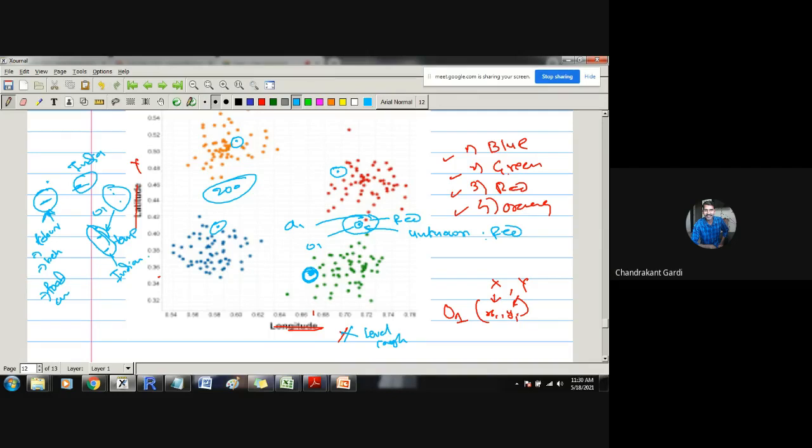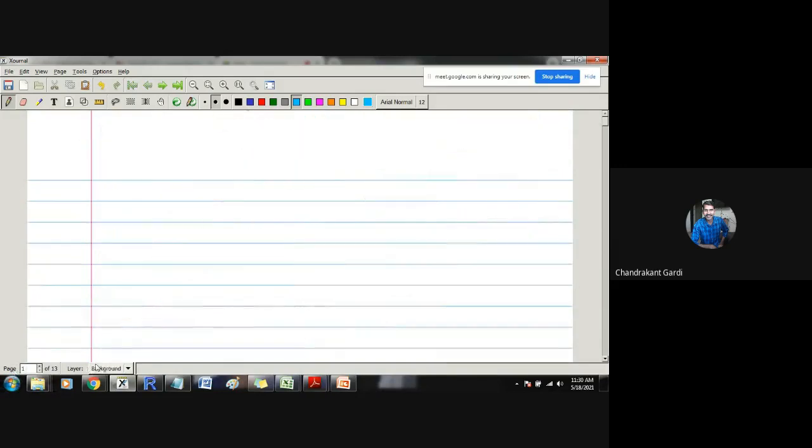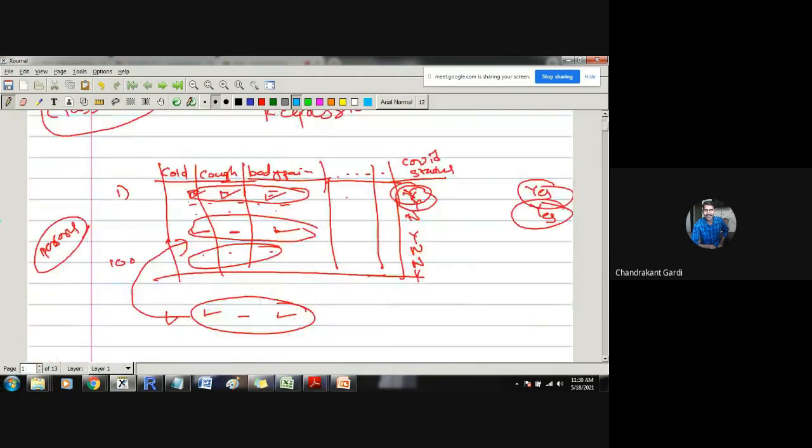So that is the phenomenon. Whenever a particular person was having certain characteristics on cold, cough, and body pain, and if that person was yes, so yes will be here, say red. So if that particular person was having class level red, then any new person who is also having the same attributes will be classified into the red category. So that is what we are doing over here.